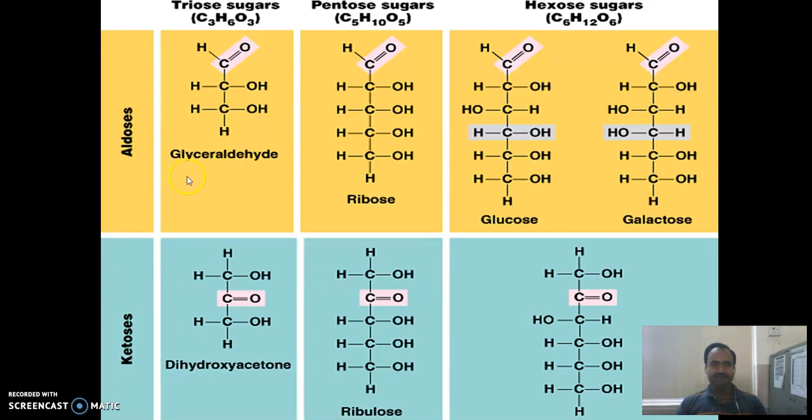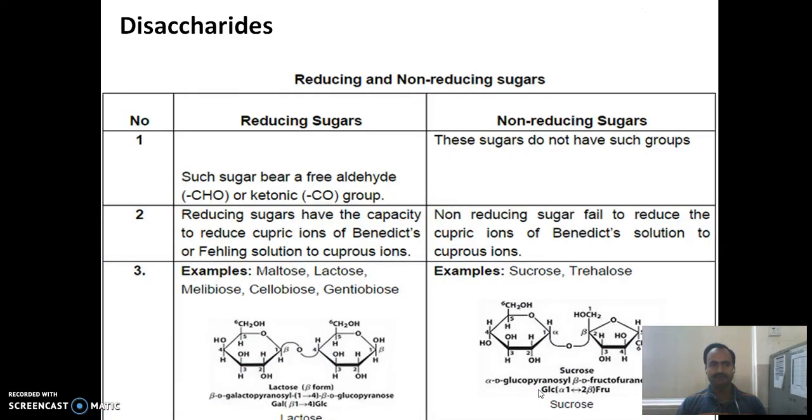If you check the structures of aldoses and ketoses containing 3 carbon atoms, 5 carbon atoms and 6 carbon atoms: the 3 carbon aldose is glyceraldehyde, the 5 carbon aldose is ribose, the 6 carbon aldose is glucose. In case of ketoses, the 3 carbon compound is dihydroxyacetone, the 5 carbon compound is ribulose, and the 6 carbon compound is fructose. Disaccharides are also classified into reducing sugar and non-reducing sugar.